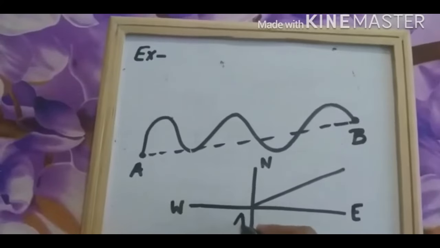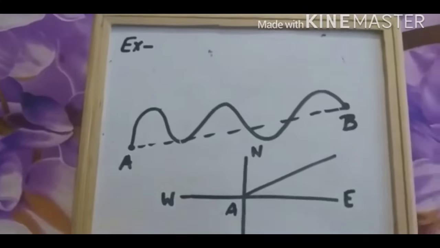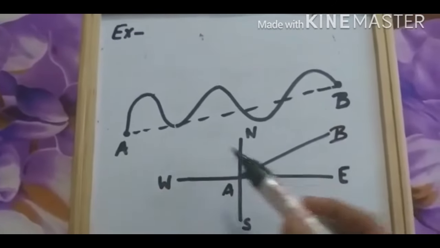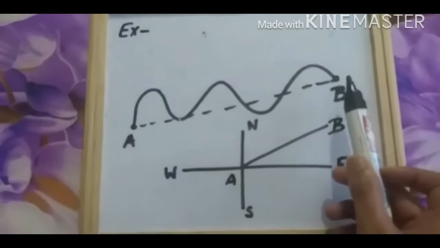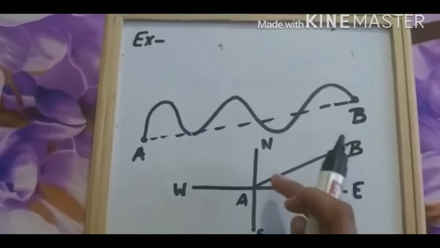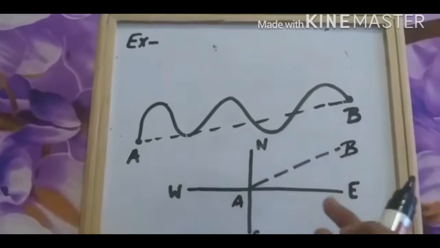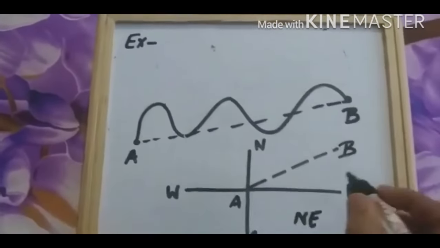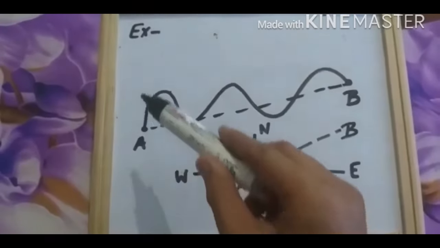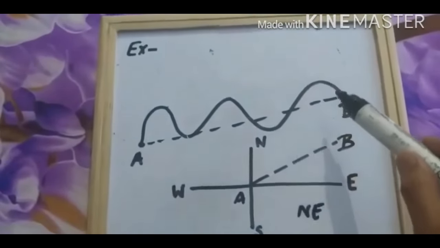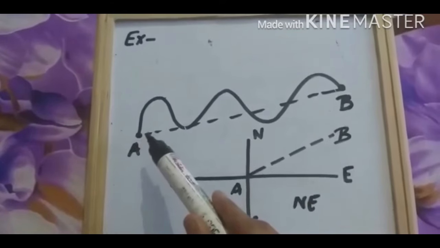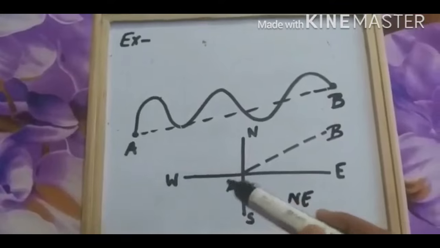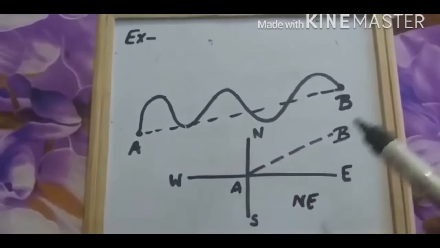This is A and this is B. As we move from A to B, we are moving in the direction of this dotted line from A to B. So again, the distance is the length of this path, and displacement is the shortest, straight line, and the direction is northeast. Okay children.